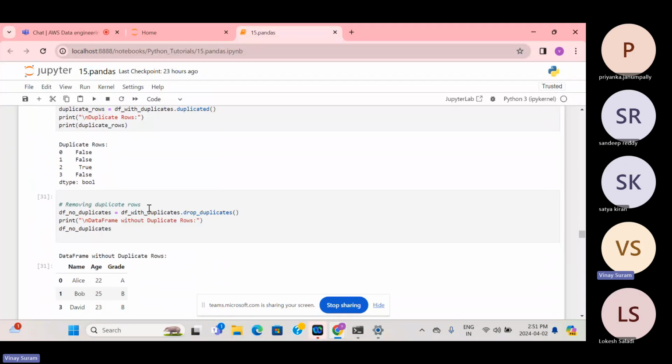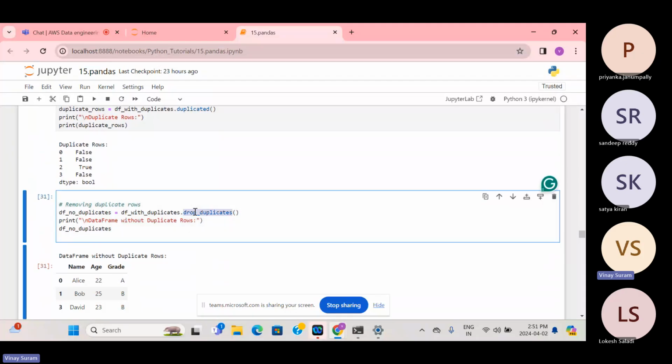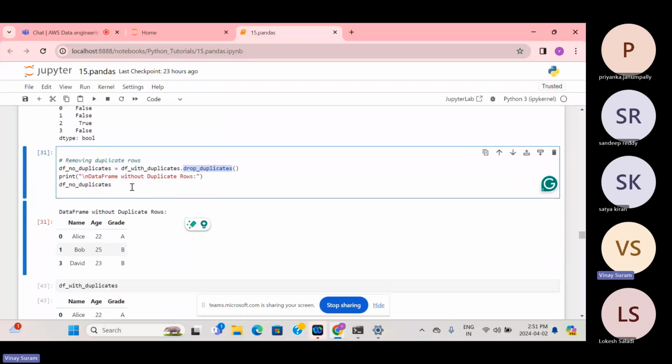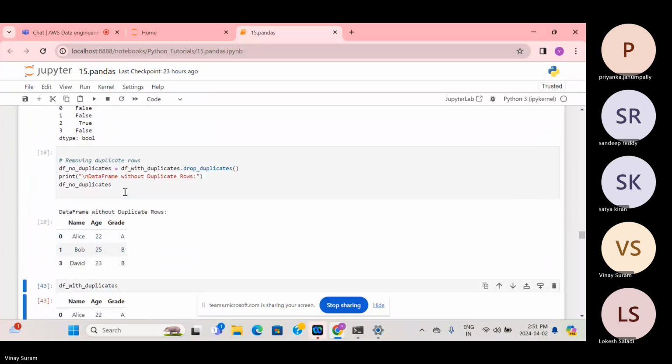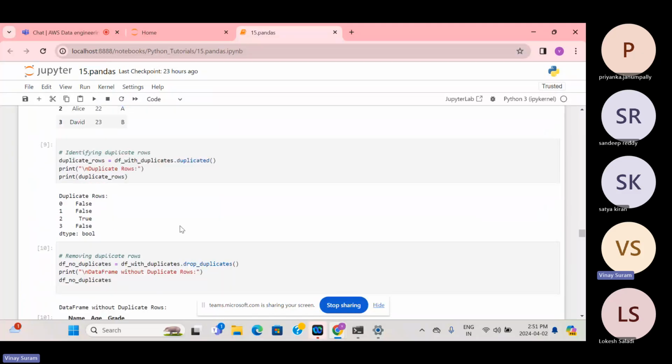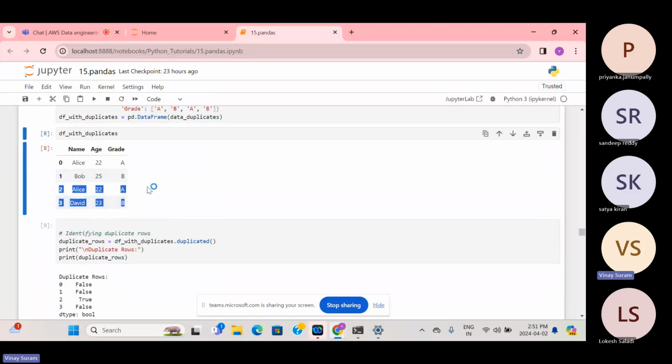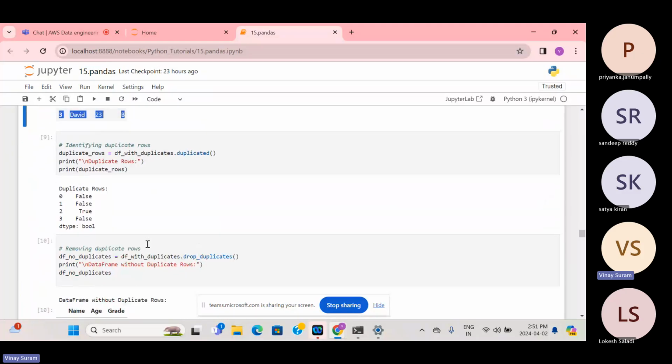So how will you remove the duplicates? You'll be using drop duplicates, which will remove the duplicates. You can see name, age, grade. I'll run it again. You can see one Alice got removed, which is index 2. This person got removed. The first one is available, but the next one, which is the same as the first one, we removed.